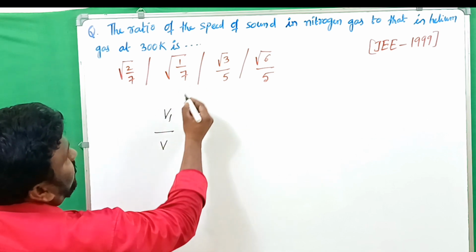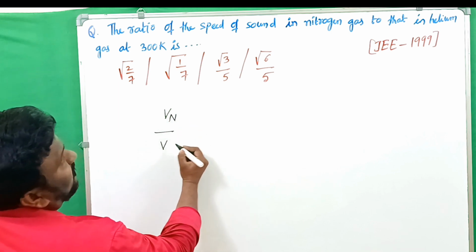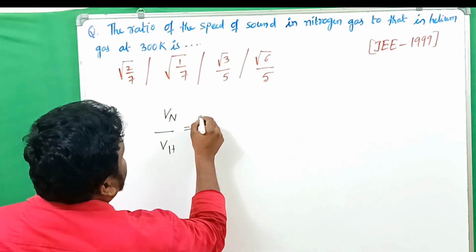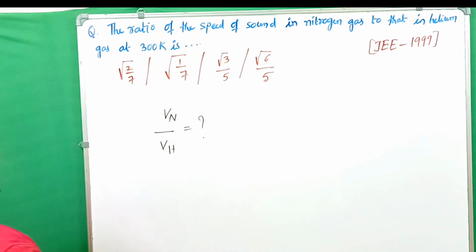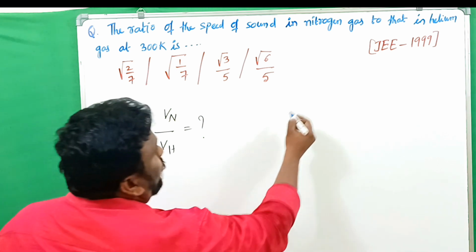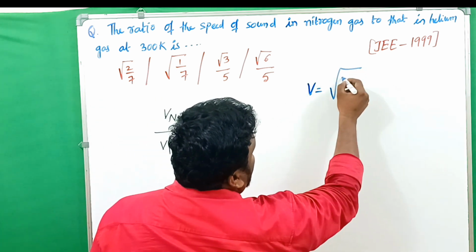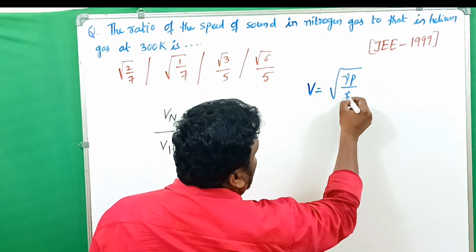Here V1 is what? Nothing but nitrogen. And next one is what? VH, the ratio of speed of sound. Vn by Vh, we have to find out. So what we know, V is equals to under root of gamma P by rho.